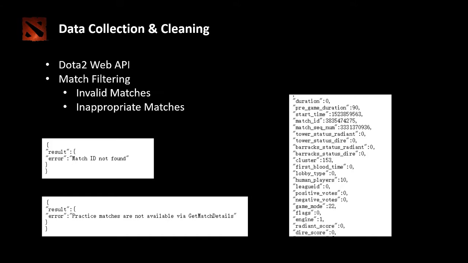For the inappropriate matches, there are currently 23 modes of game in Dota 2. However, not all of them are typical games. For example, only 2 players play against each other in the mid-only mode, which definitely cannot fit into our dataset. In addition, entertaining modes like ability draft or all-random deathmatch can also negatively affect our dataset. Therefore, we identified 7 modes which are the most common and typical game modes in Dota 2, and we believe that they can be used safely to combine into our dataset.